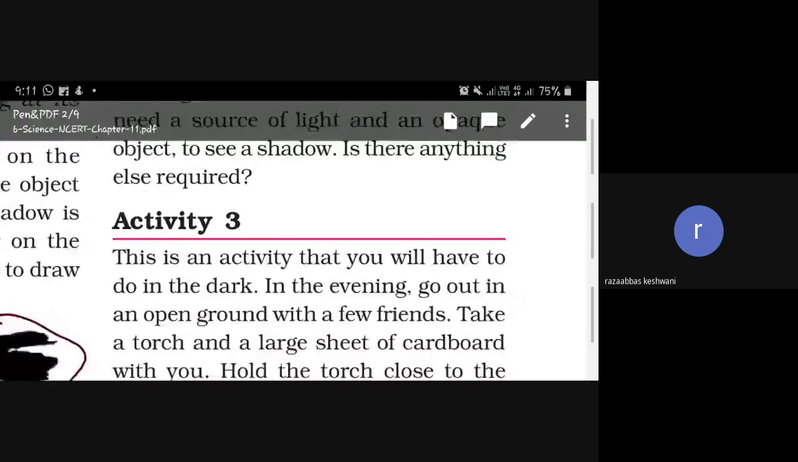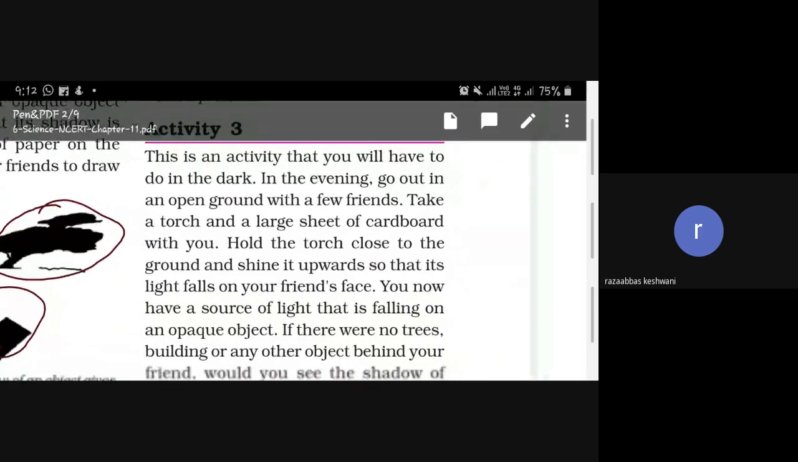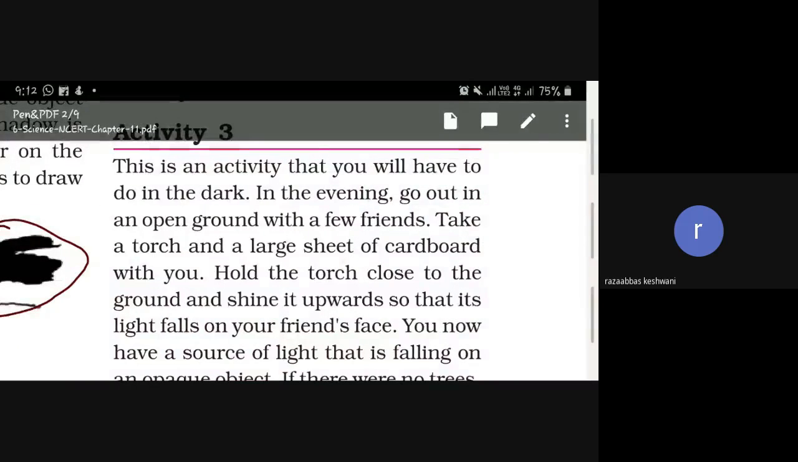Now activity number 3. Read it. Yes, Raza Abbas, continue. In this activity, okay, let's do activity number 3. Yes, Raza Abbas Keshwani, start reading.